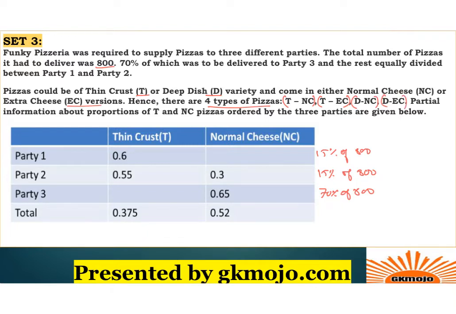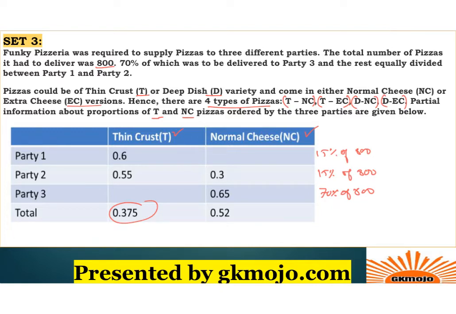Partial information about the proportions of T, that is thin crust, and normal cheese pizzas ordered by the 3 parties is given below. So basic level interpretation, what we can do is, if the total 0.375 was thin crust, the rest will be dip dish.